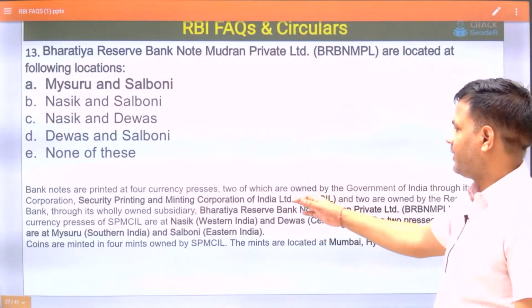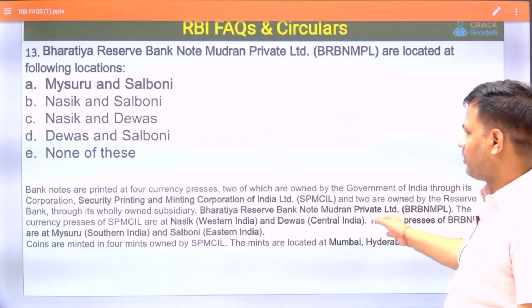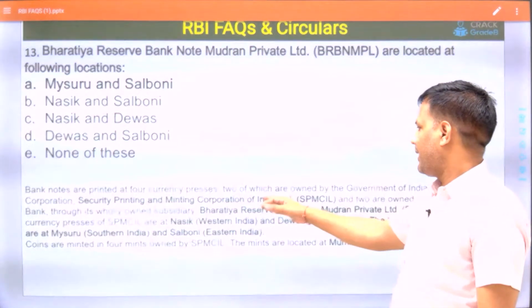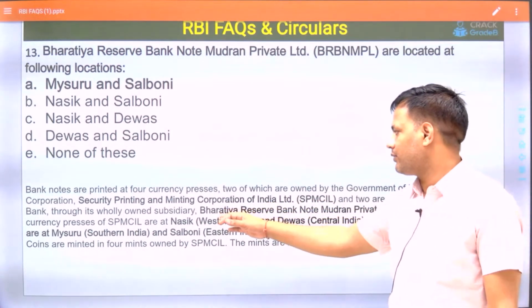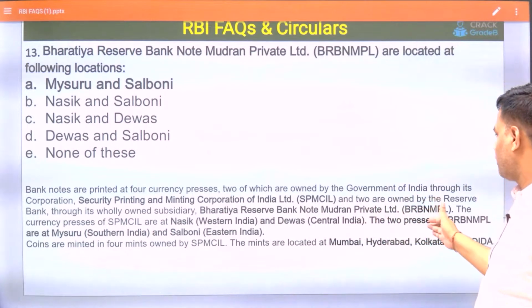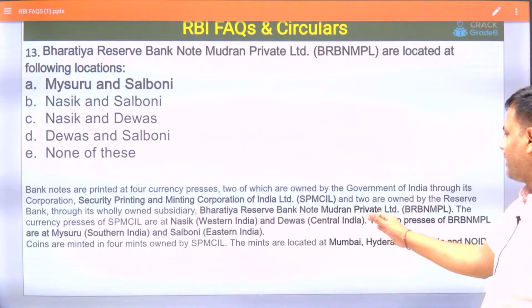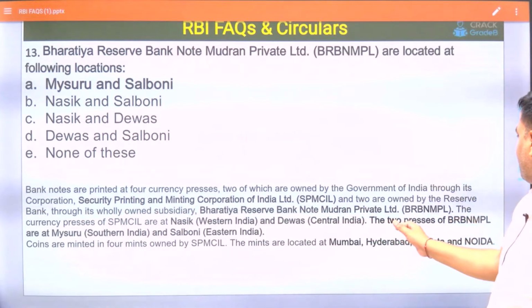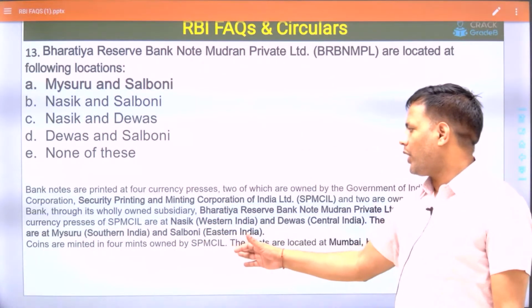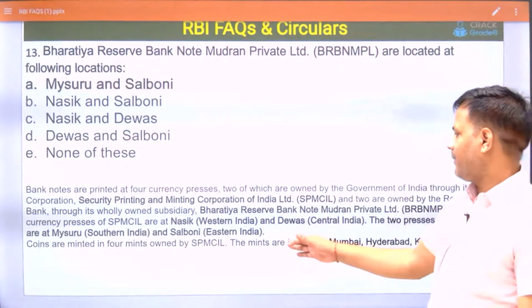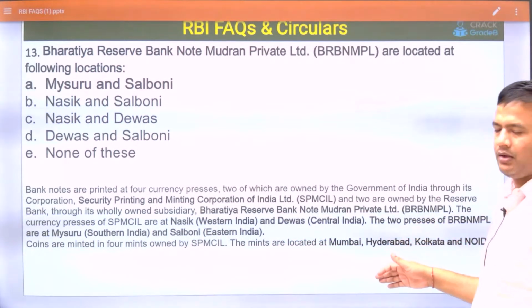The banknotes are printed at 4 currency presses, 2 of which are owned by the Government of India through its corporation, Security Printing and Minting Corporation of India Limited, and 2 are owned by the Reserve Bank through its wholly owned subsidiary, Bharatiya Reserve Bank Note Mudran Private Limited. The SPMCIL presses are at Nasik and Dewas. The 2 presses of BRBNMPL are at Mysuru and Salboni. Coins are minted in 4 mints owned by SPMCIL, located in Mumbai, Hyderabad, Kolkata, and Noida.